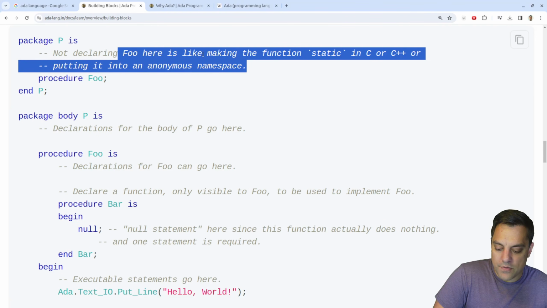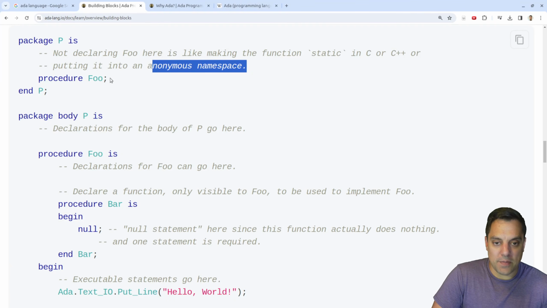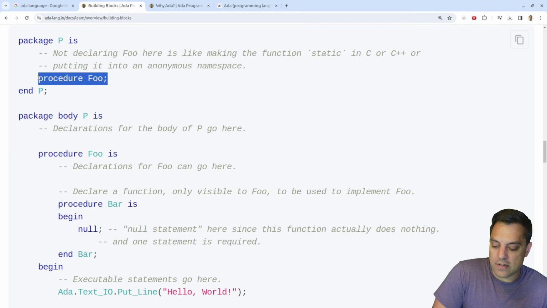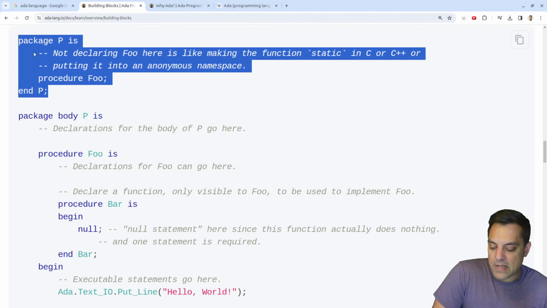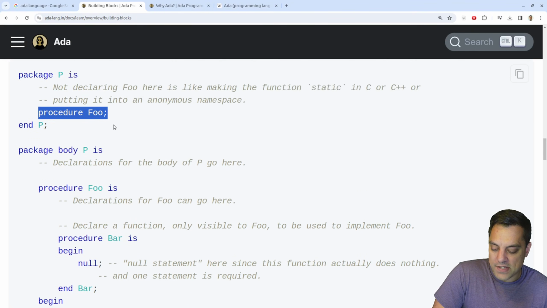So not declaring foo here is like making the function static. Okay, I see, interesting. Or putting it in an anonymous namespace. Okay, so you've got to know a little bit about some other languages. I've been programming for a little while, and we've looked at many of these series. So, I mean, this is a little bit of cognitive overhead, but interesting.